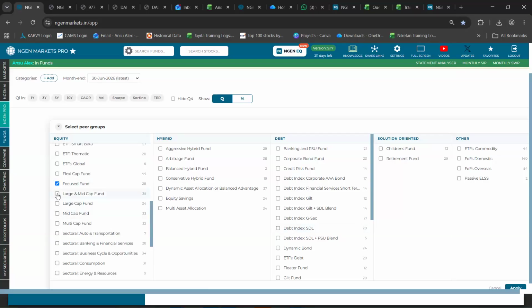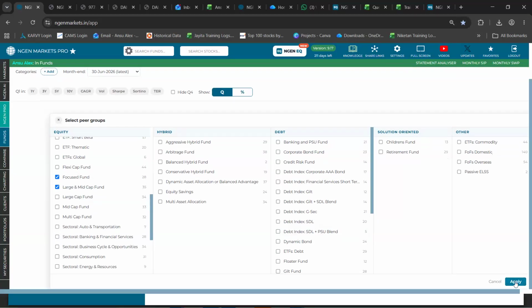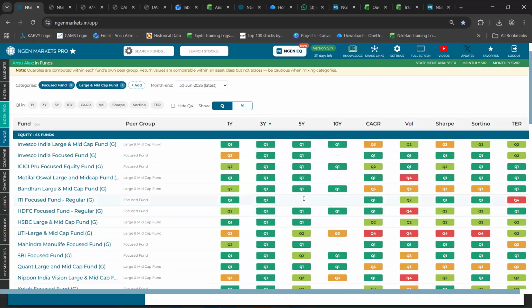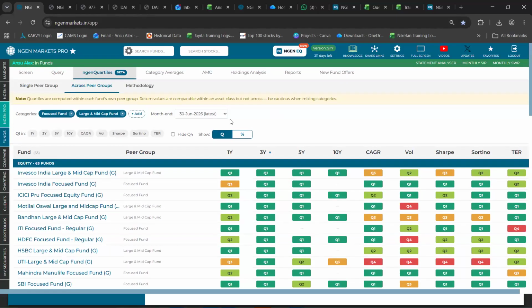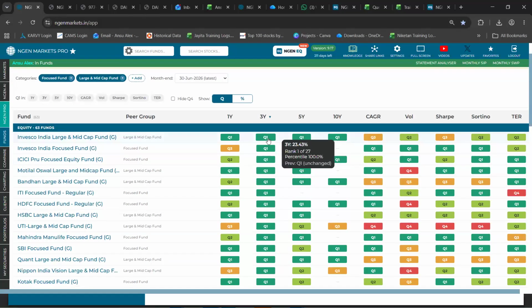So let's say I'm taking focused and large and mid cap, and I click on apply. Right, so right now the list happens to be funds from two categories. And please note that right here we will be computing the quartile within each fund's own peer group. So right here we are saying that this Invesco large and mid cap fund happens to be rank number 1 out of the other large and mid cap funds. This is within-category quartile positioning that we are showing right here.